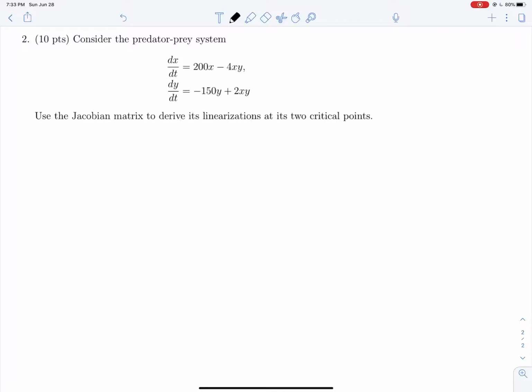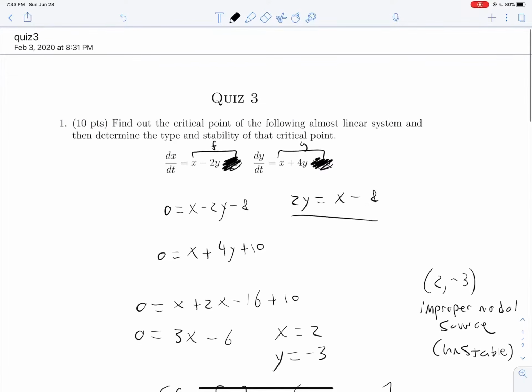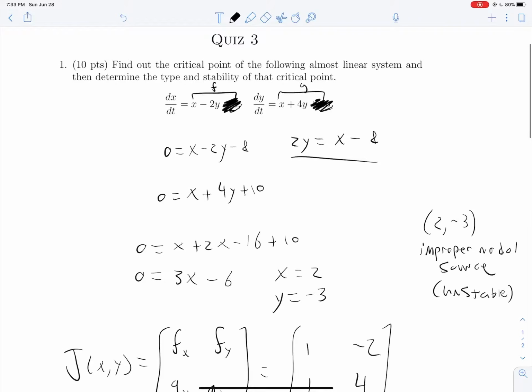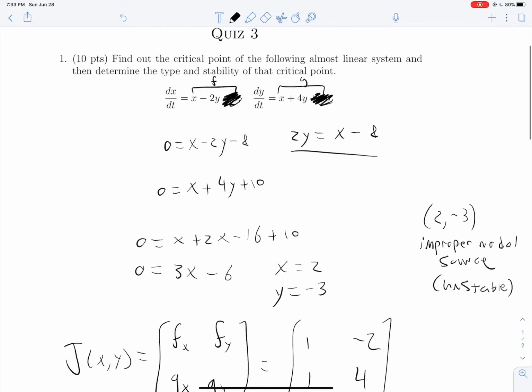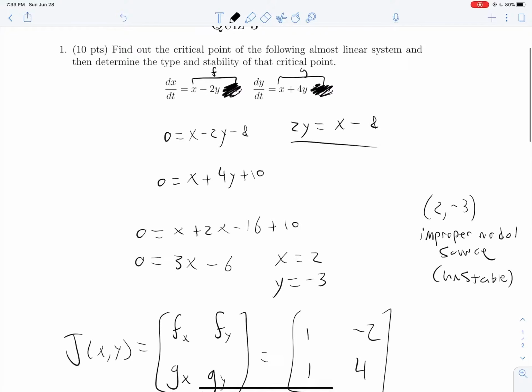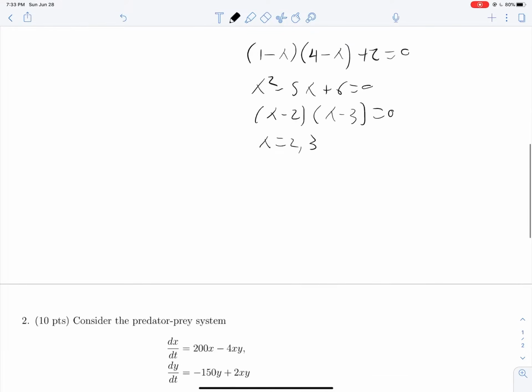Question 2, consider this predator-prey system. Use the Jacobian matrix to derive its linearizations at its 2 critical points. So we're not actually doing any analysis of this predator-prey system here. And, oh, I just realized, sorry, this is the predator-prey video, is it not? Yeah, this question was completely irrelevant. Well, okay, sorry about that. I guess you got a little bit more practice.